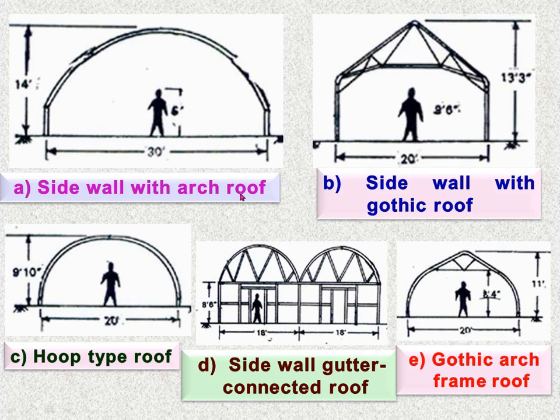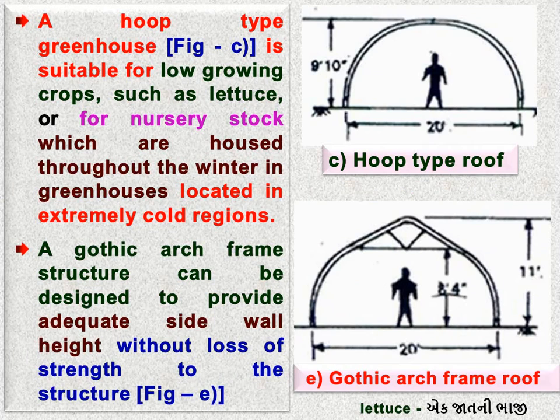A side wall with arc frame we have seen in the earlier figure. Then B, side wall with Gothic roof. Then third, hoop type structure for interconnected greenhouse. Then side wall gutter connected roof. Then Gothic arc type frame structure. These are various structures. Mostly this type of structure is very much preferable with using the pipe frame structure.